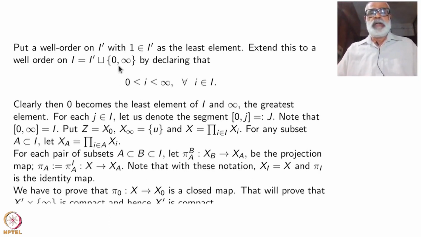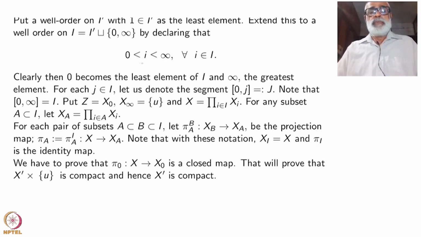I am adding only 2 elements. I want it this way, not an arbitrary order. Okay, 0 is the least element and infinity is the largest element. In fact, we want to work inside I prime only, but these two things help us in putting the correct notation, instead of buggy notations.